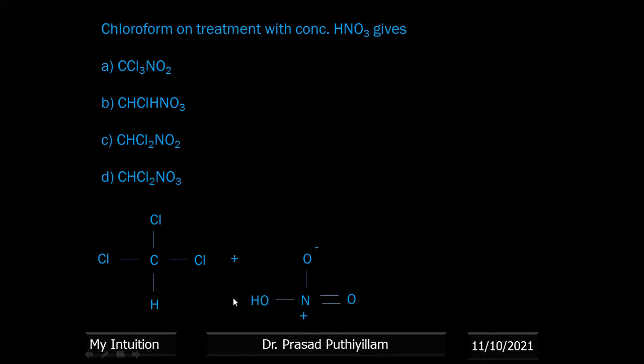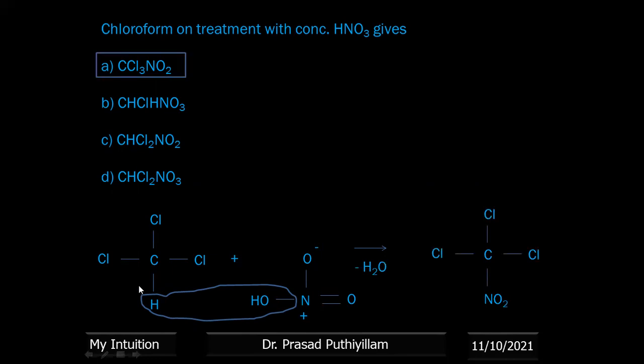Then this will be attached by nitrogen here. After completion, we get an NO2 group, that is CCl3NO2.